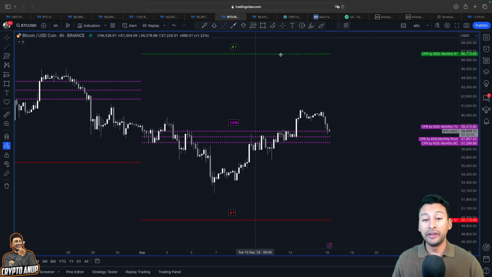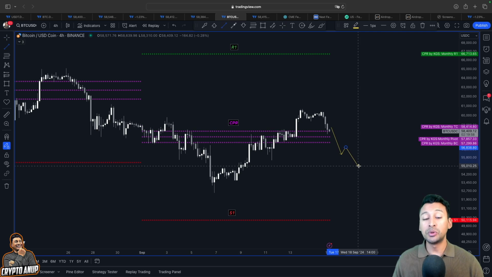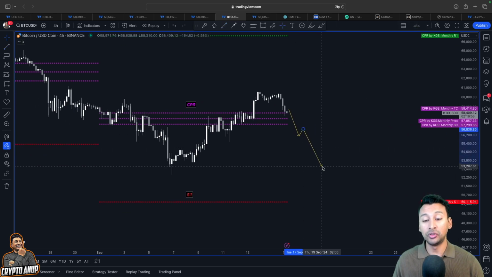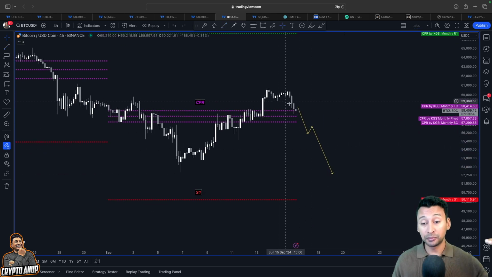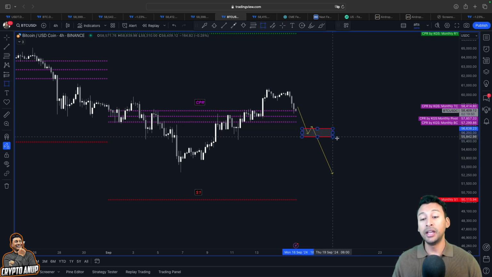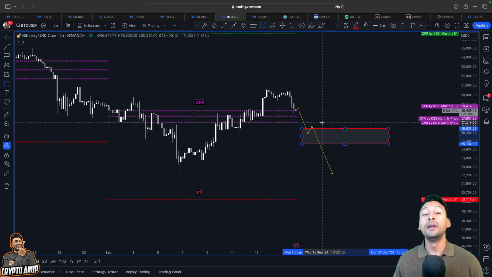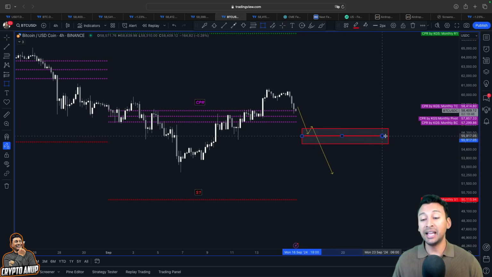I mean, price failing to find support over the CPL line means actual reversal, which will prepare us for another bearish continuation for the upcoming month, because price closing the monthly candle below the CPL line means the next month CPR will also be a bearish CPR, and that will result in further downward price movement. So let's hope for the best.